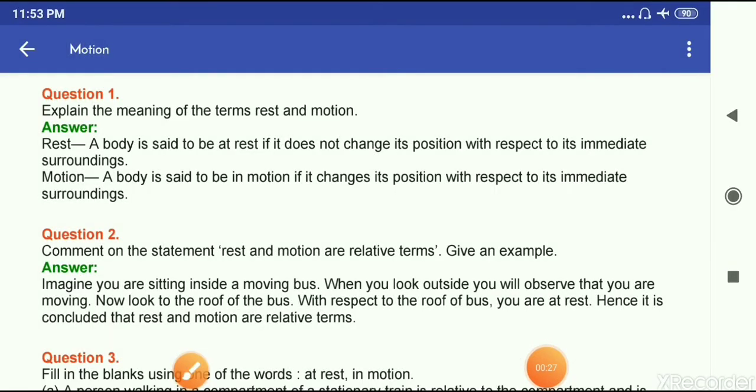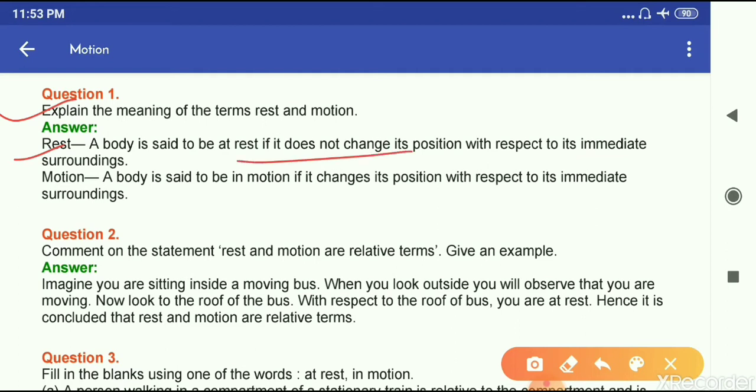Question number 1: explain the meaning of the terms rest and motion. Answer, rest. A body is said to be at rest if it does not change its position with respect to its immediate surroundings. Motion is defined as: a body is said to be in motion if it changes its position with respect to its immediate surroundings.